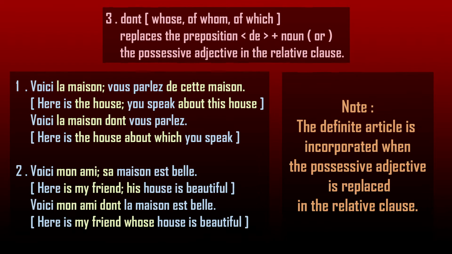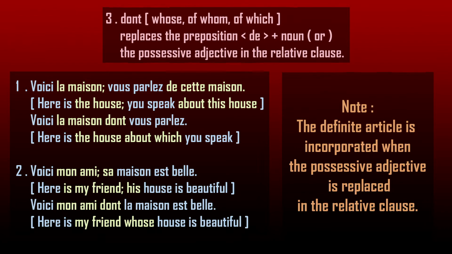Here is the house about which or of which you speak. Voici la maison. Vous parlez de cette maison. Voici la maison dont vous parlez. Here is the house. You speak about the house. Here is the house about which you speak.